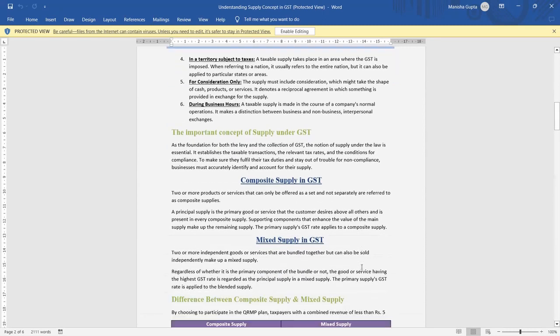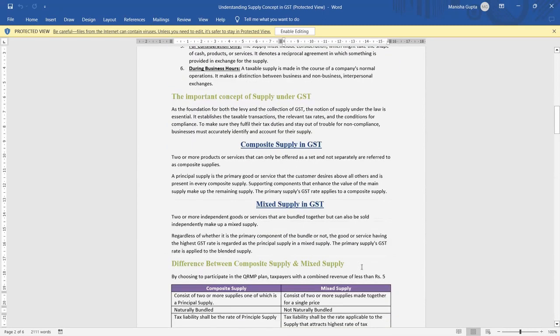And now an important concept of supply is levy and collection of GST. How can we levy and collect GST? It helps us understand the relevant tax rate for the product or service we have to charge and what conditions there are. Levy and collection help the taxpayer pay tax on time without any trouble and non-compliance in business.